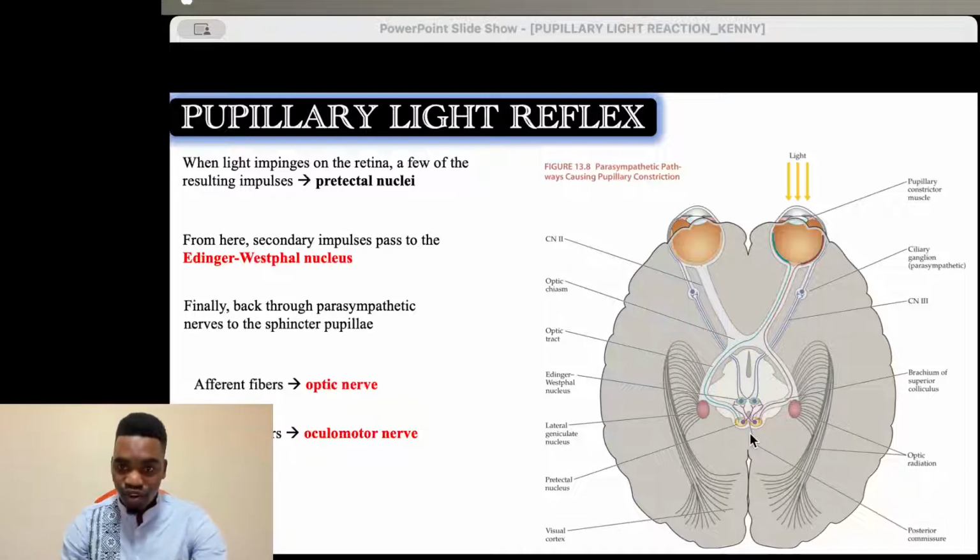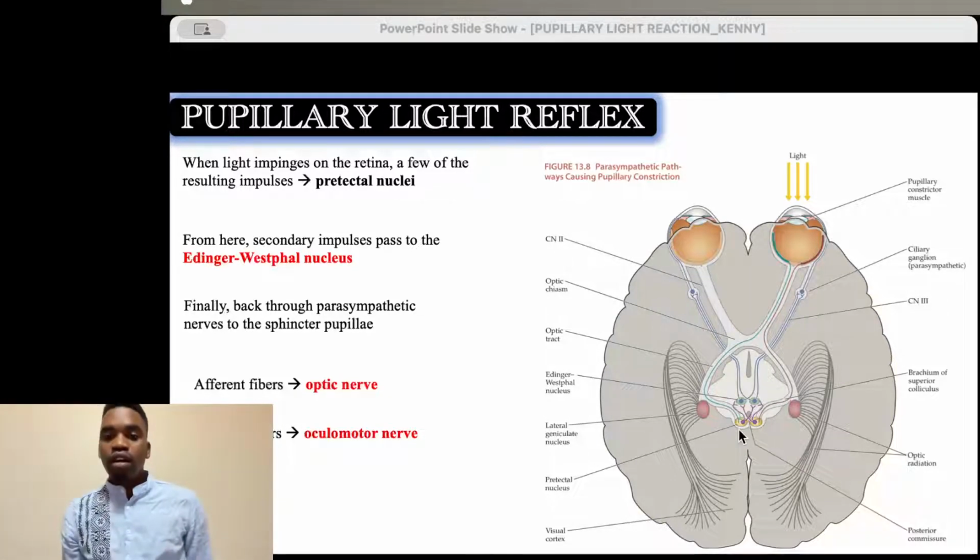All of these, the pretectal nucleus and the superior colliculus, are found in the brainstem, in the midbrain. This is the extrageniculate pathway. The other time we discussed how the information goes to the visual cortex, and today we are not talking about the visual cortex, because a bigger part of the brain is devoted to dealing with visual information in different stations. Today we are talking about these stations around here.